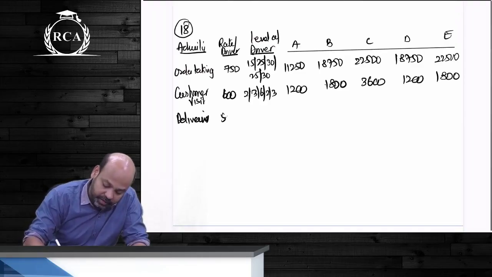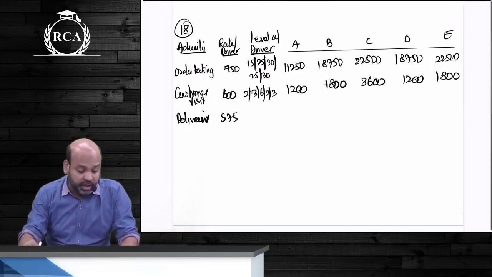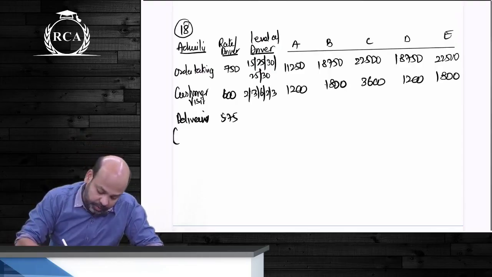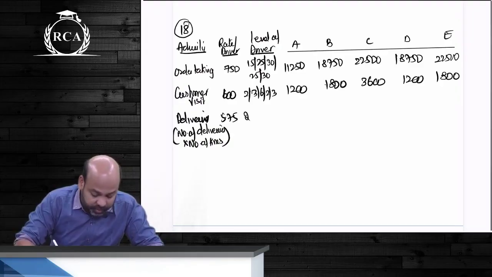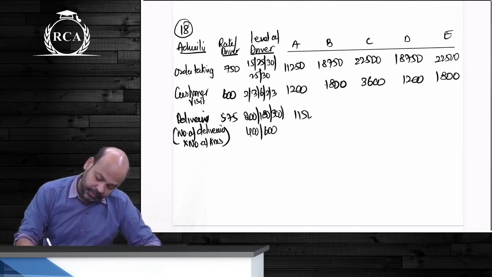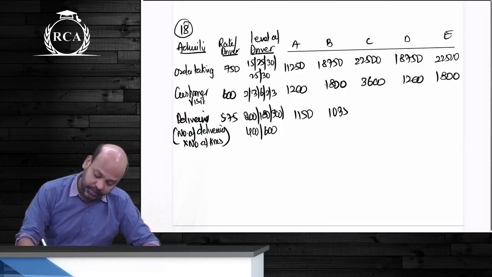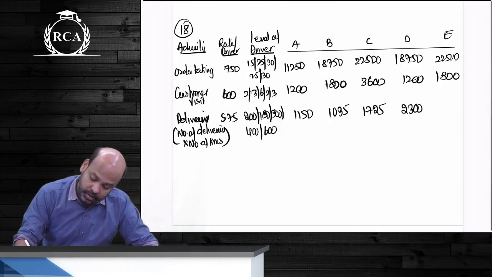Deliveries guys are 5.75 per delivery kilometer. Guys, you have to multiply number of deliveries guys with number of kilometers per delivery. Number of deliveries को number of kilometers से multiply करो बेटा. First one will be 200, 180, 300, 400 and 600. कितना हो गया? 1150, 1035, 17. हाँ, कितना बेटा? 2300, 3450.